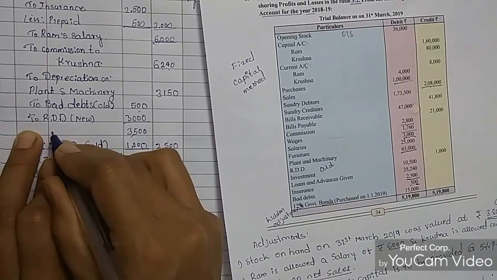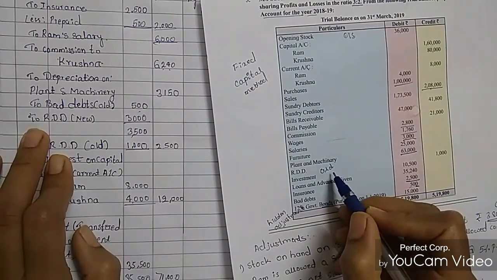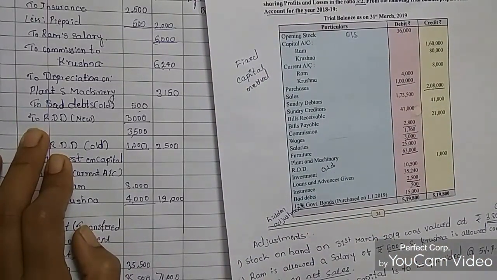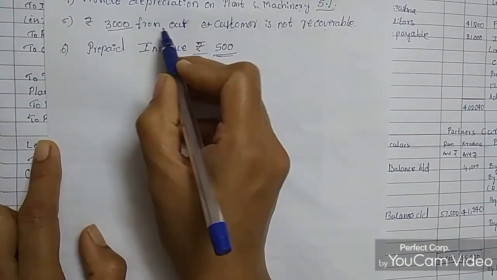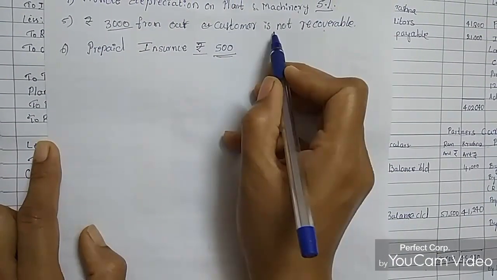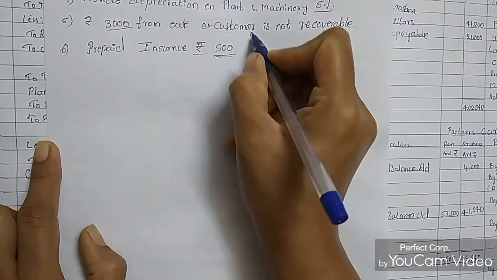Next, we need to add RDD, the reserve for doubtful debts. That is the new one. We need to add 3,000 out of customers that is not recoverable. This is a new RDD.